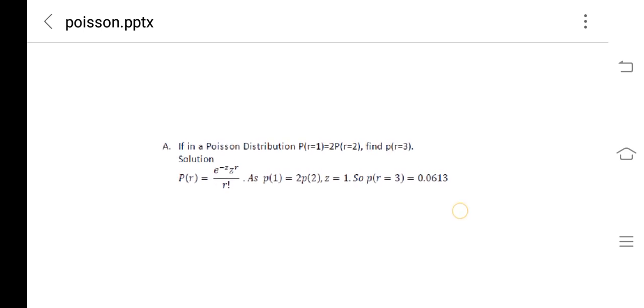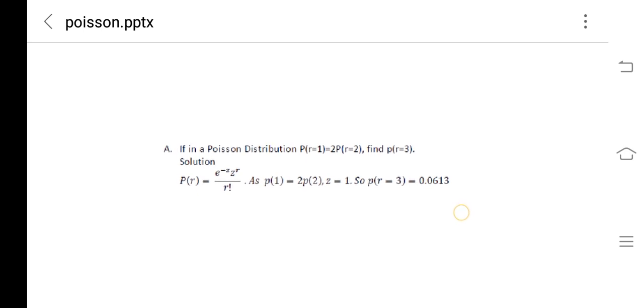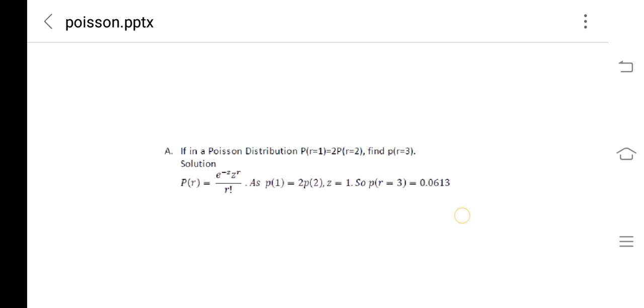Here z is 1. So P of r equal to 3 is e to the power minus z, z to the power r by r factorial with z equal to 1. That is 0.0613.